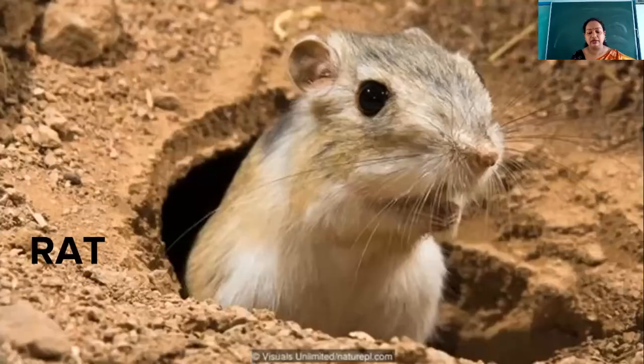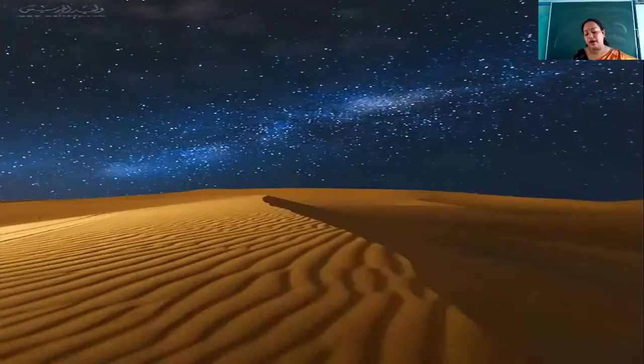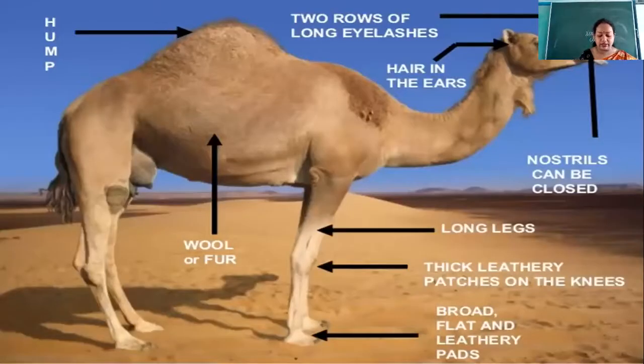All right. Then another important characteristic of the camel is that it can store water also. It's not that it can store food only, but it can also store water.